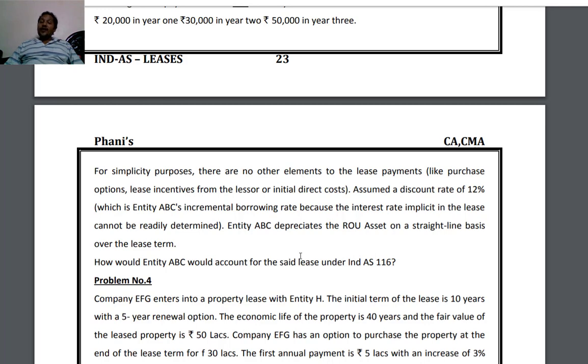How much amount do we have to recognize? The right of use of asset includes the initial measurement of lease liability and any initial direct cost incurred by the lessee. So if we are paying any initial direct cost, that part we have to consider.